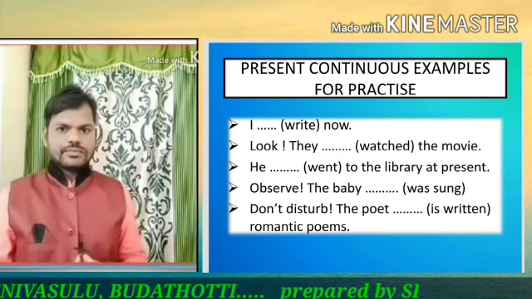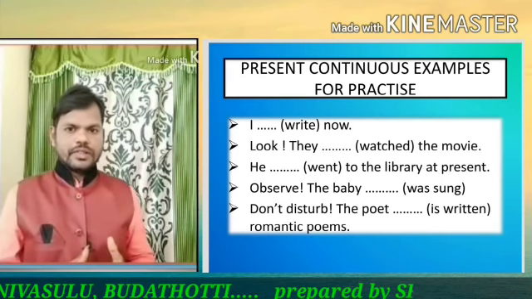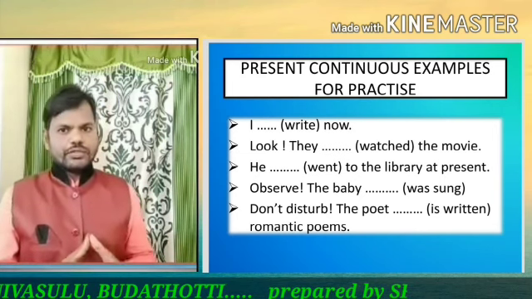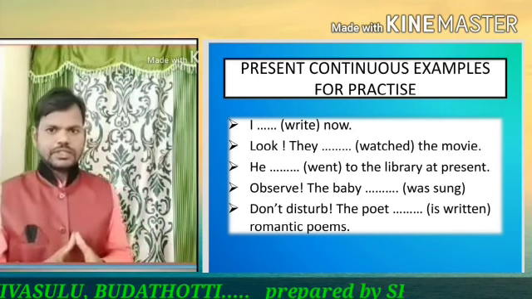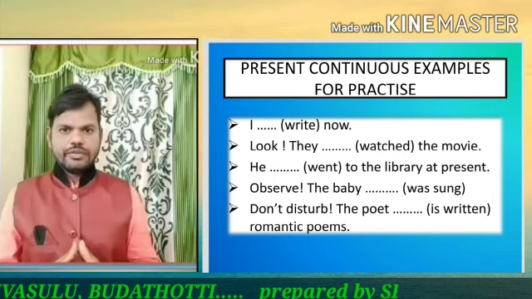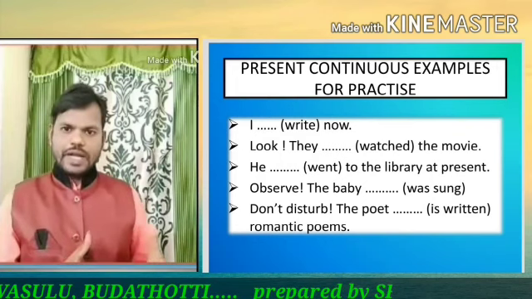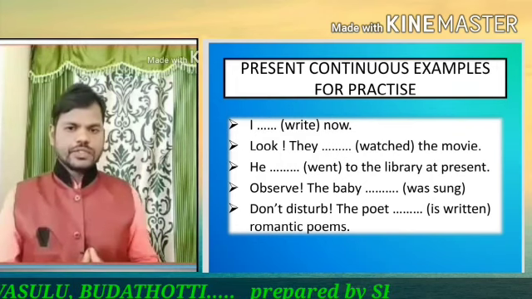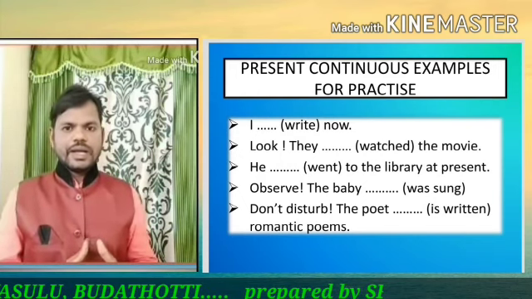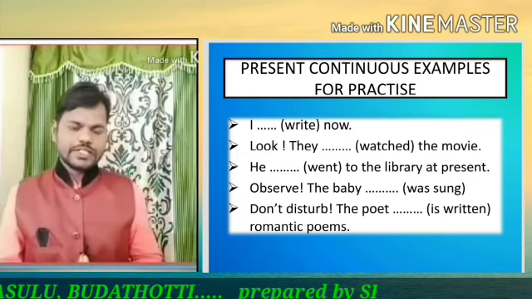In the given sentence, now is the clue word or keyword or signal word. Therefore, the sentence should be structured as for present continuous tense. Subject, am is are, V1 plus ing, plus object. I is the subject, therefore we need to go with am, I am writing, right? I am writing now. So the right option is D. So clue words or keywords help us a lot to find the right answer in different competitive examinations.